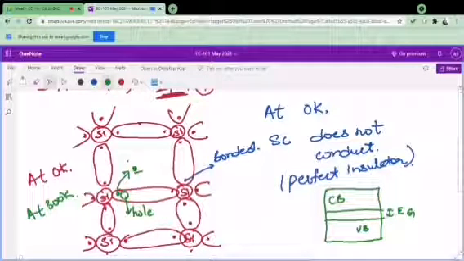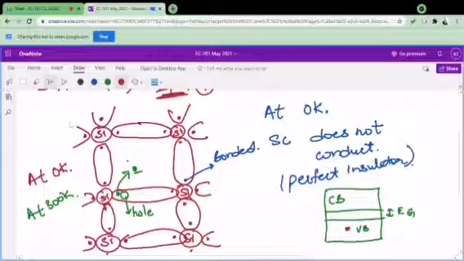So this electron, which was in the valence band, a single electron, I am only showing a single electron here, will move into the conduction band with the help of that energy, and it will now be available in the conduction band. So it means it will start conducting,